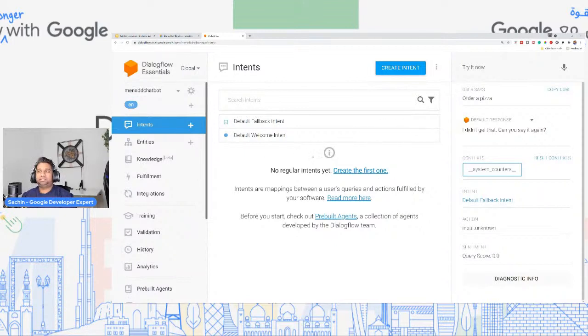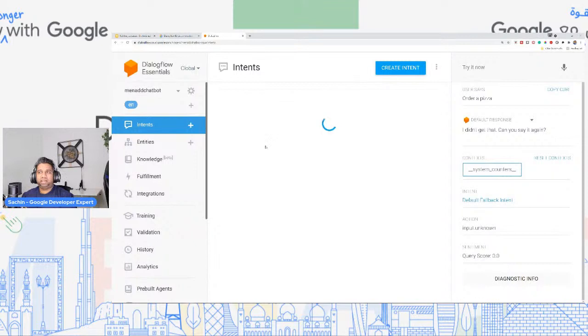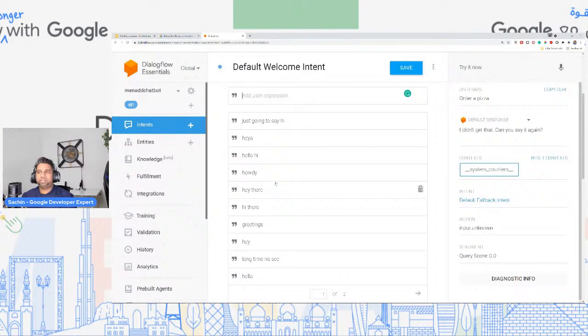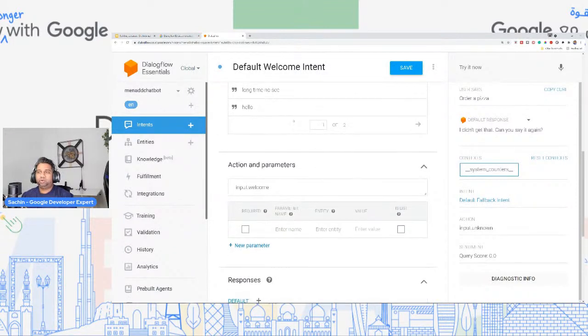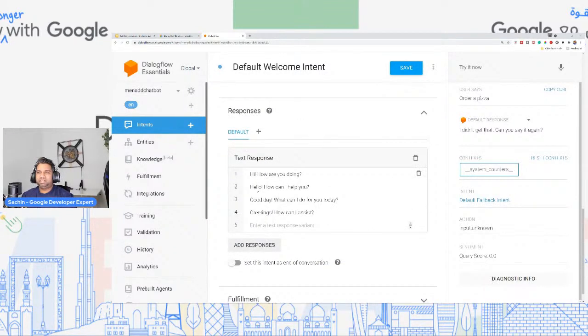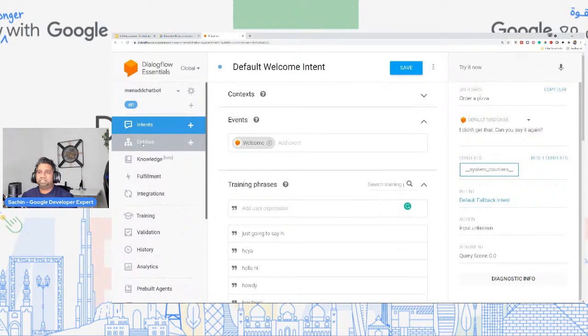It will understand that if the user said hi, is there an intent that is designed to handle that? The default welcome intent has some training phrases which are similar to that, so I should hand it over to the default welcome intent. And over there, what else is there? The response. So I send back the response in that specific manner. That is basically intents.